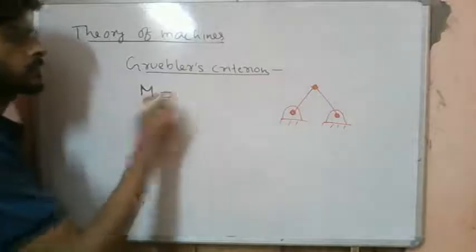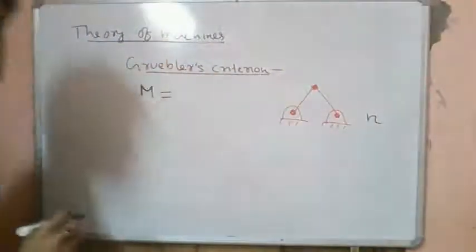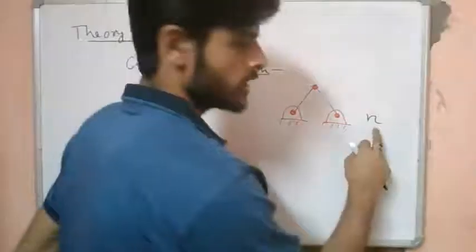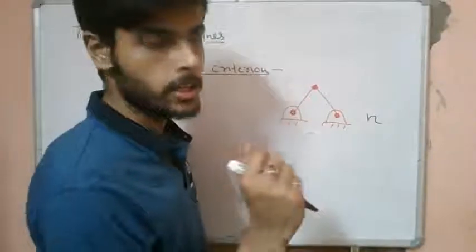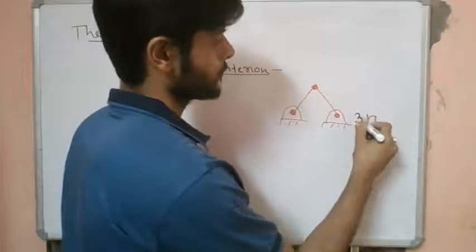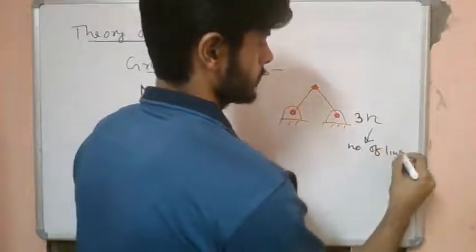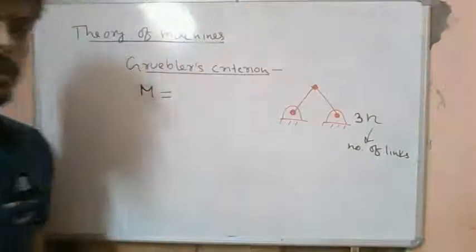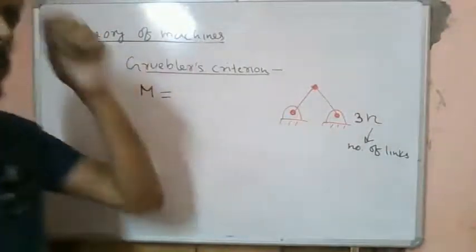Let's say we have small n number of rigid bodies connected together. Each of the rigid bodies will have 3 degrees of freedom. So n number of rigid bodies will have 3n degrees of freedom. If we have n number of links, each link has 3 degrees of freedom, so n links will have 3n degrees of freedom, right?